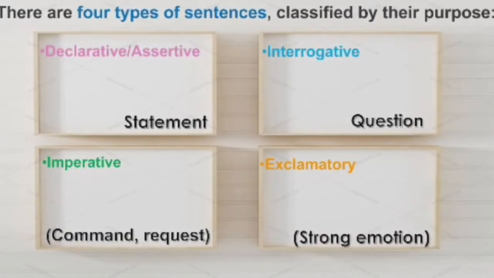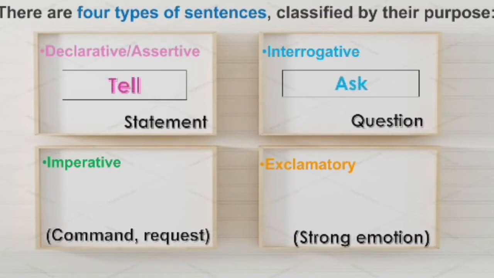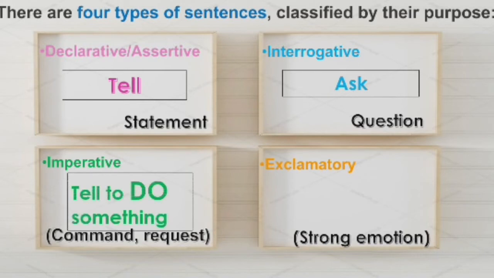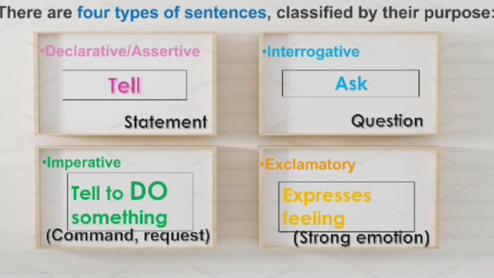Sentences are classified by their purpose. That means with which purpose we want to make a sentence. Assertive sentences are used to tell, interrogatives are used to ask something, imperatives tell us to do something, and exclamatory sentences express our strong feelings. An assertive sentence, which is also called a declarative sentence, always gives us a statement.